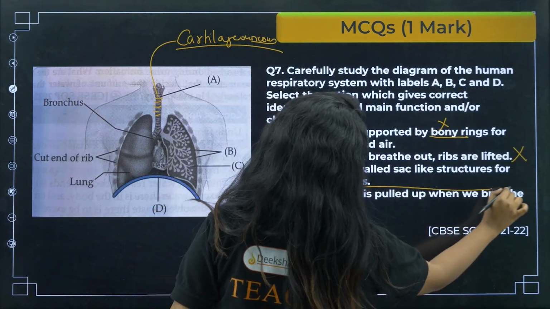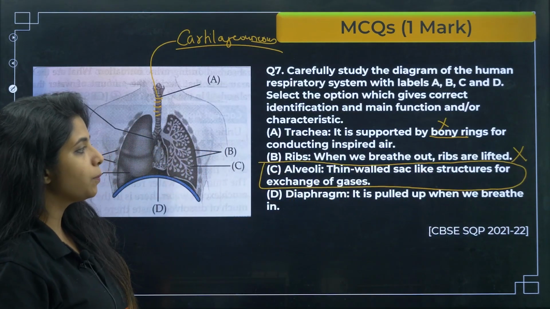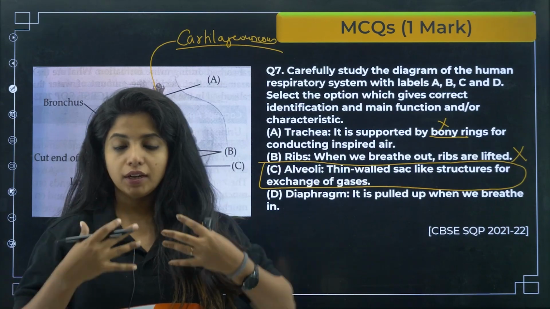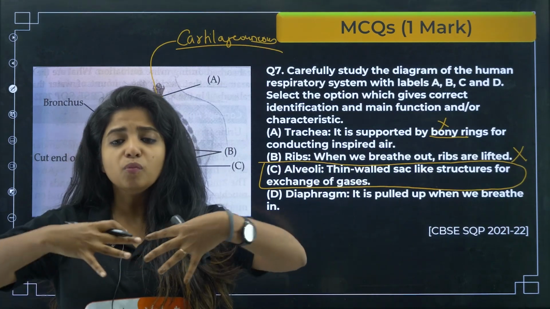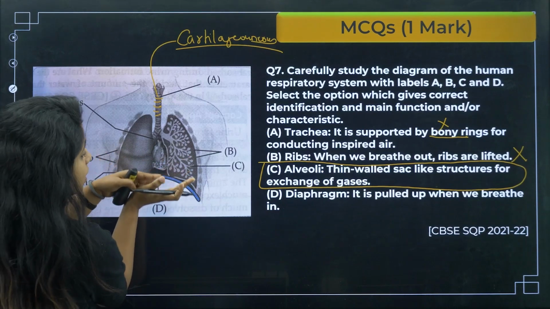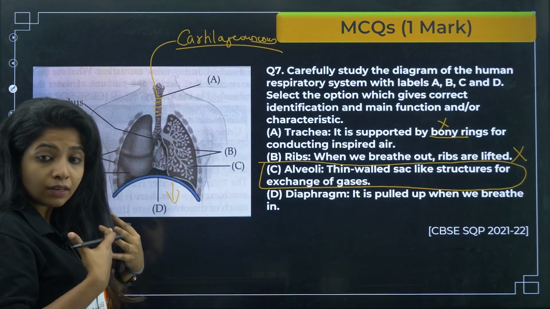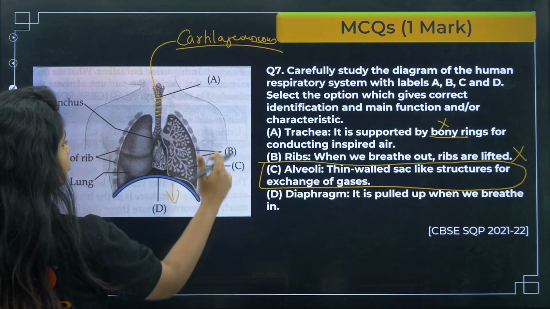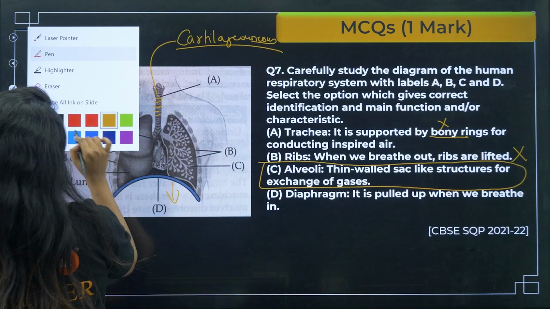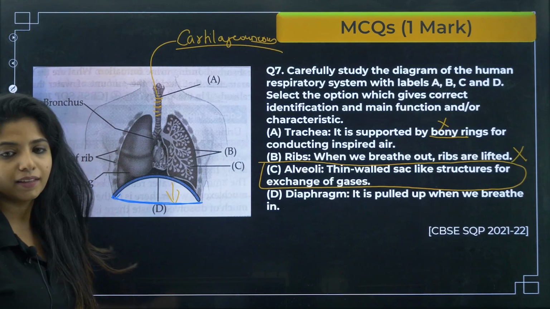But let's talk about option D also. Diaphragm, it is pulled up when we breathe in. When we are breathing in, we need more space. And if this is pulled up, we have less space. If this goes down, that's when we have more space. So, when we breathe in, we want more area over here. That's when it should be going down. This particular diaphragm that you see should be coming like this.